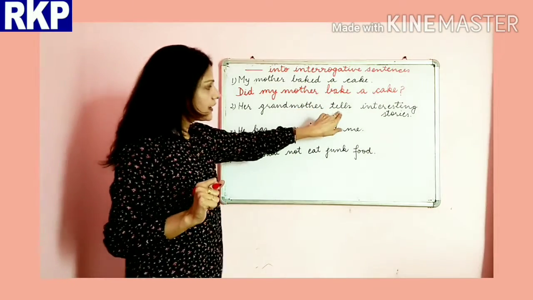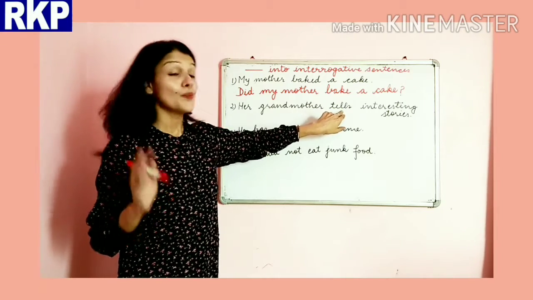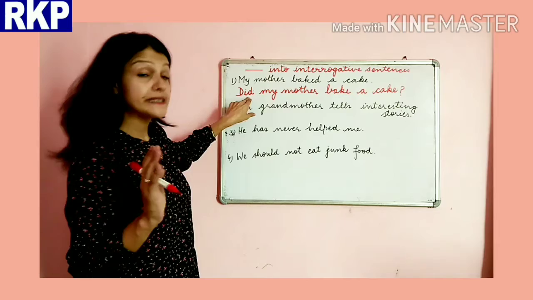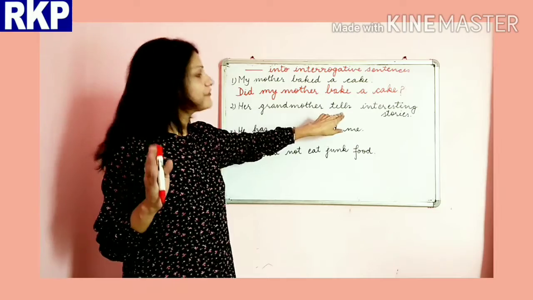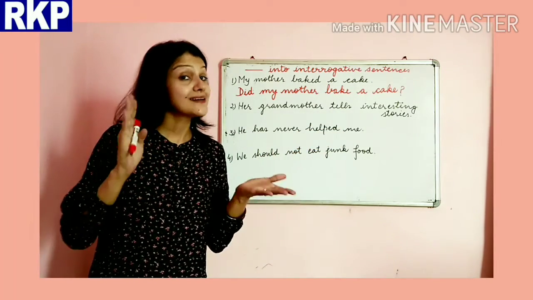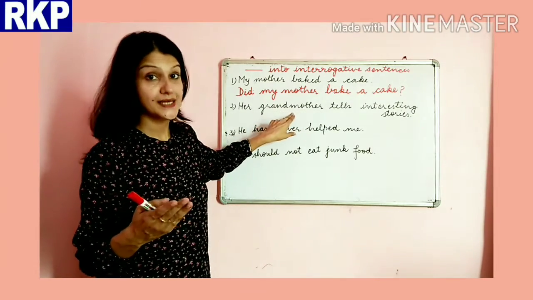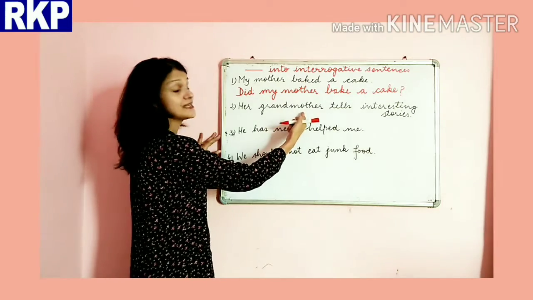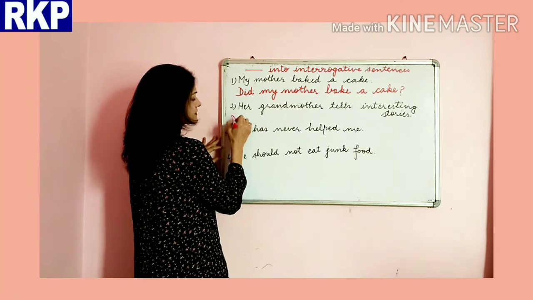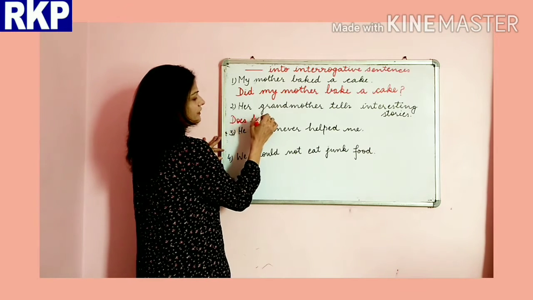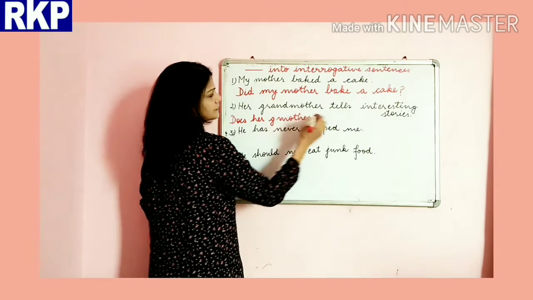Now, here we have simple present form of verb. Okay. So, we will be using, as we used did here, what will we use? Very good. We will be using do, either do or does. Okay, depending upon the subject. Okay, so here our subject is singular and it has s with it, of course, so it will become does her grandmother tell.